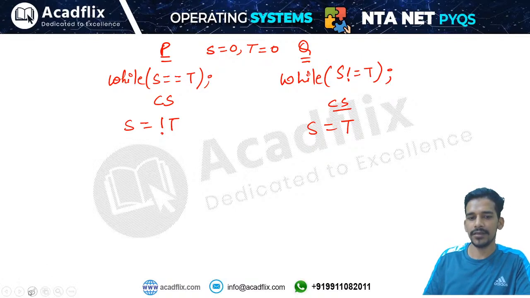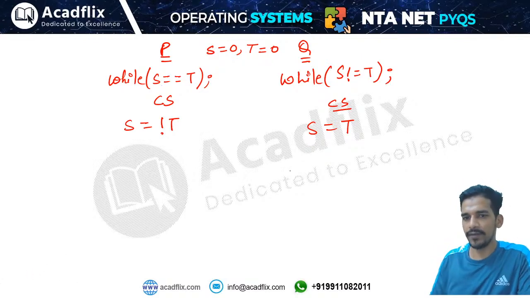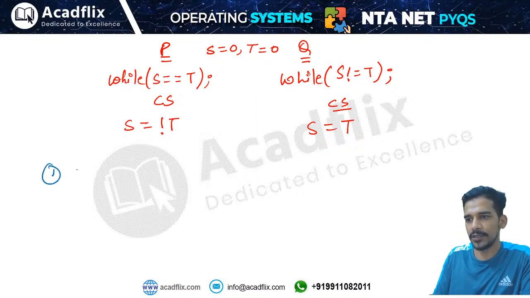Right? So see what the options are saying and what it is doing. First we have to check whether mutual exclusion is satisfied or not. For mutual exclusion you need to simply check whether two processes can enter the critical section together. So initially S equals 0, T equals 0.